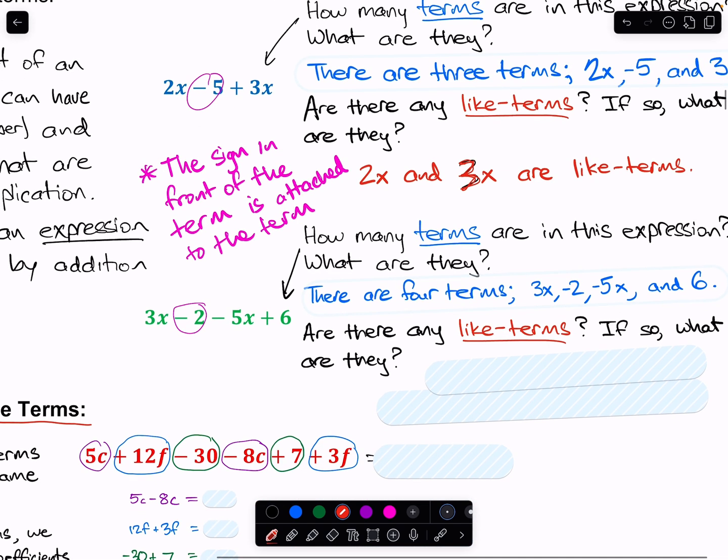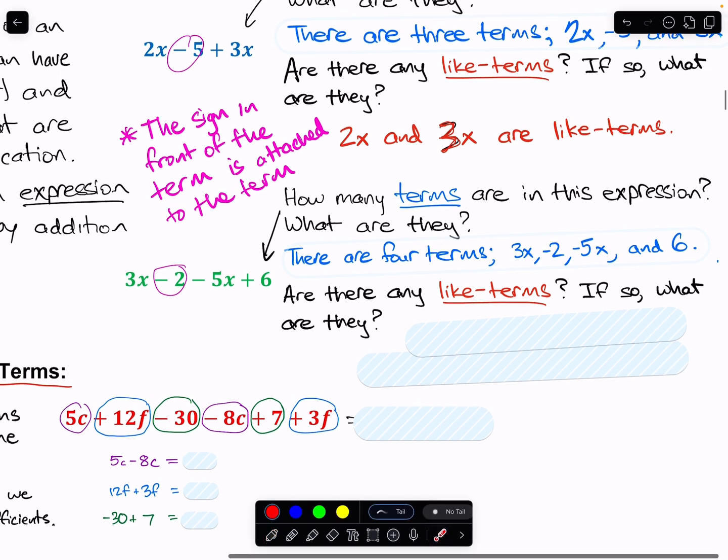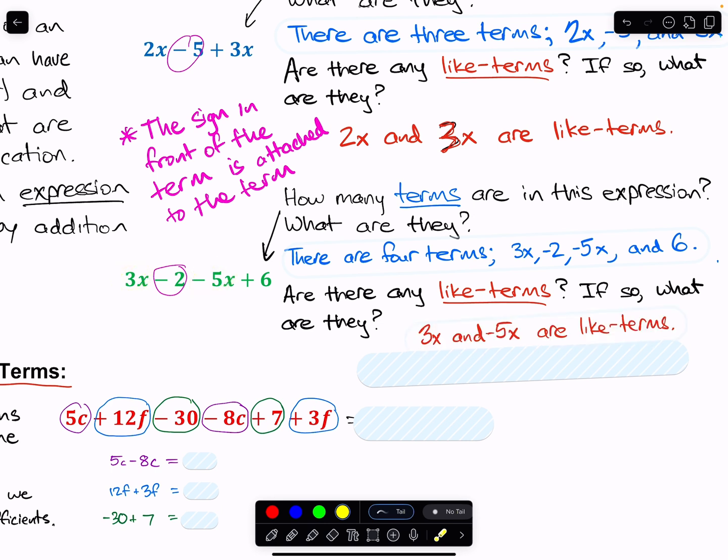In the green example, are there any like terms? If so, what are they? Take a moment, pause it if you need. Hopefully you saw that these two terms have x in them. So 3x and minus 5x are like terms. But also, minus 2 and plus 6, they both have no variable. They're what we call constant terms because they don't vary, they don't have a variable, they don't change. So negative 2 and 6 are also like terms.